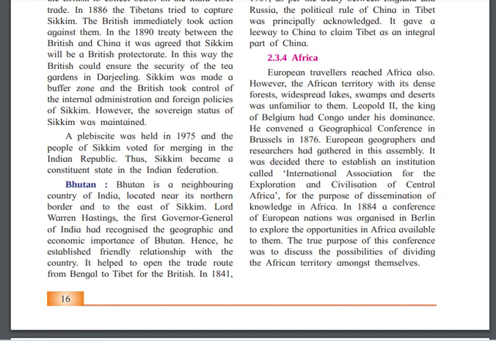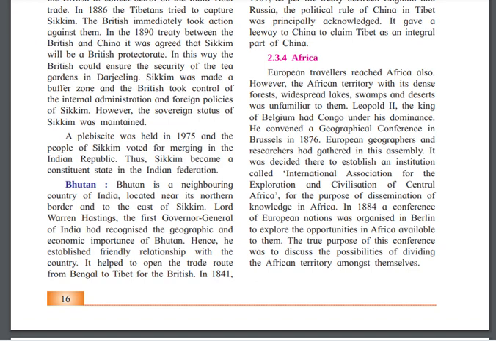In 1884, a conference of European nations was organized in Berlin to explore the opportunities in Africa available to them. So there was another conference held in 1884 in Berlin.